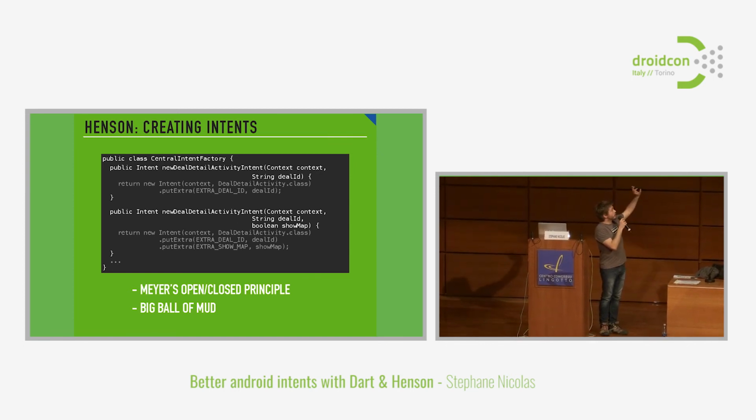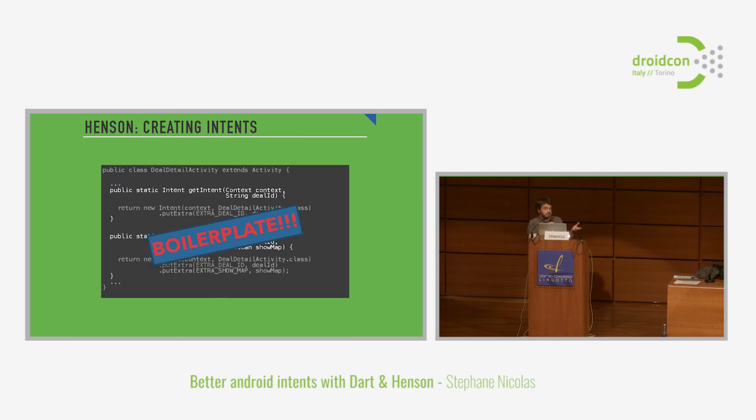Also, you can completely privatize the fields for the keys that you're using, the constants, so that they are not exposed to other parts of the application. So no one is going to make any mistake using them, which is nice. So you can have this kind of pattern. It's actually not so bad, but you have to do it for all of your activities, which means it's boilerplate code. And again, boilerplate code is not only boring, it's also very error-prone, because you can still swap the keys, you can still add a method quickly with a new parameter.